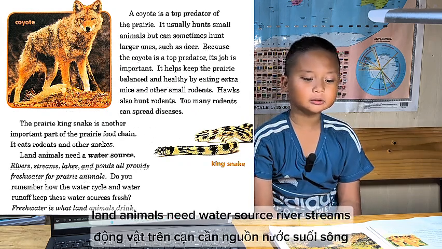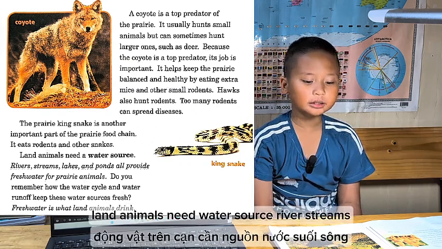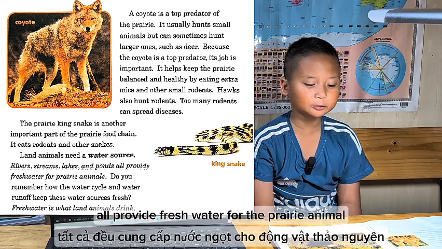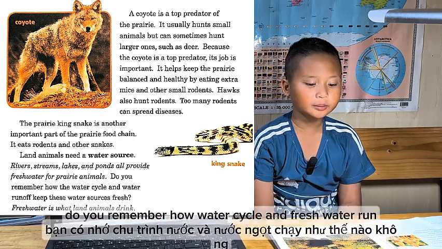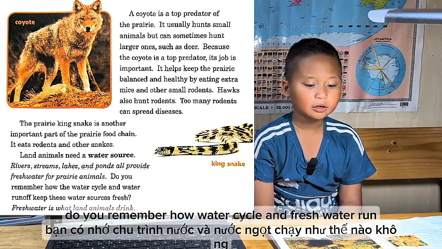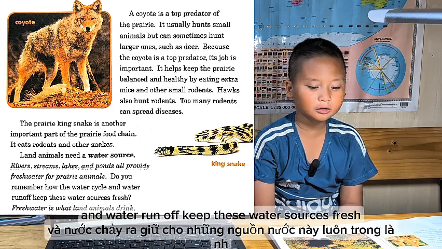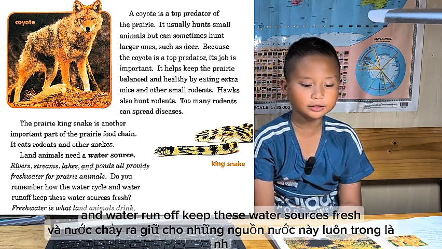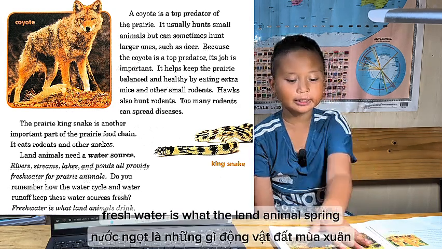Land animals need a water source. Rivers, streams, lakes, and ponds all provide fresh water for the prairie animals. Do you remember how the water cycle and fresh water runoff keep these water sources fresh? Fresh water is what the land animals need.